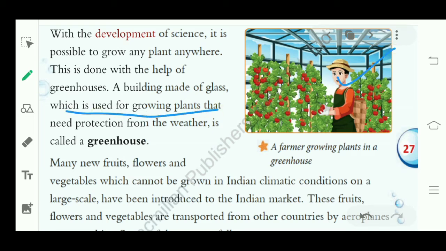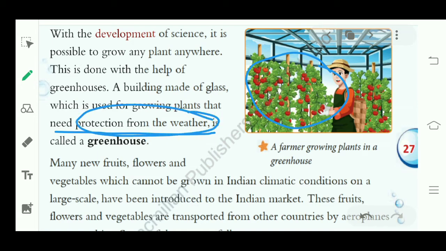So this glass building is used to grow plants that need protection from the weather.